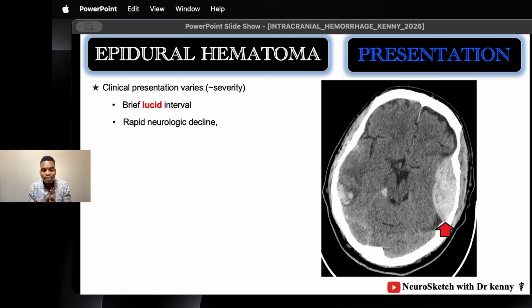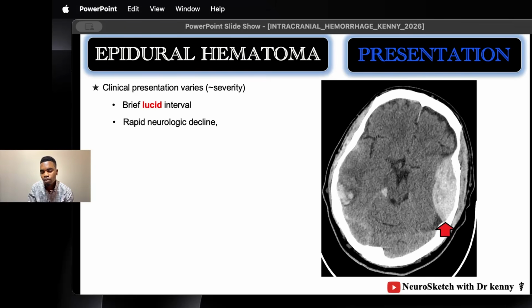Now, the same happens in epidural hematoma. You had a sudden impact, maybe a blow, then you lose consciousness for a few seconds. Now you recover from that loss of consciousness, you regain consciousness, you become clear-minded, and then because blood is building slowly in this epidural space, it is going to compress the brain, resulting in another, second episode of loss of consciousness. And this second episode is going to be a rapid neurological decline. That is what the lucid interval is, and that's how it is brought about.